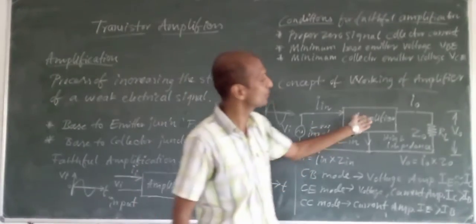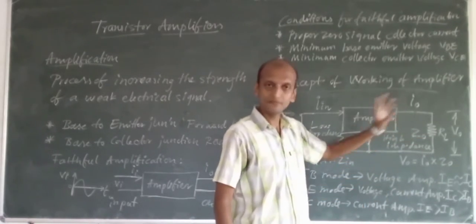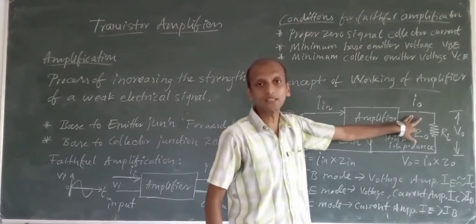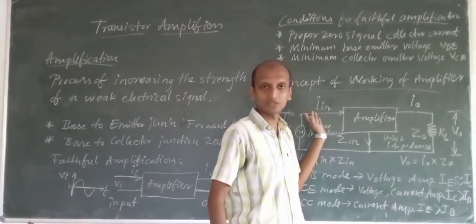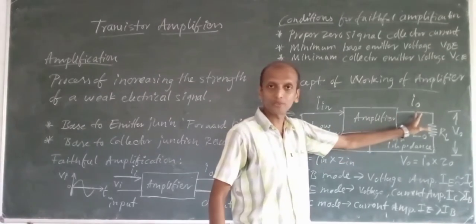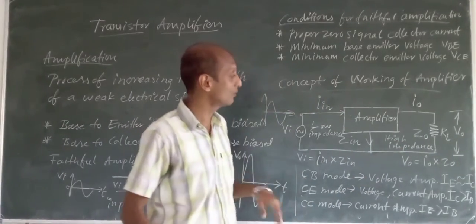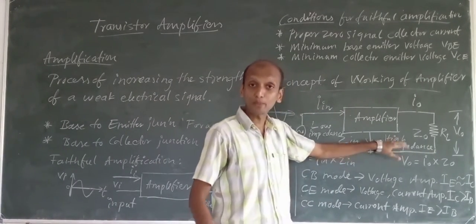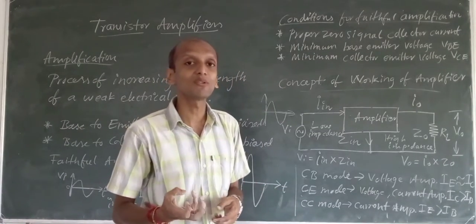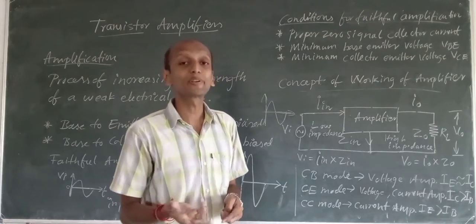So we have got some output current almost near to its strength only. But the output circuitry is made up of what? High impedance. It has high impedance.